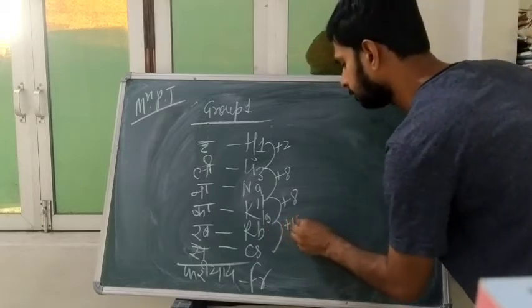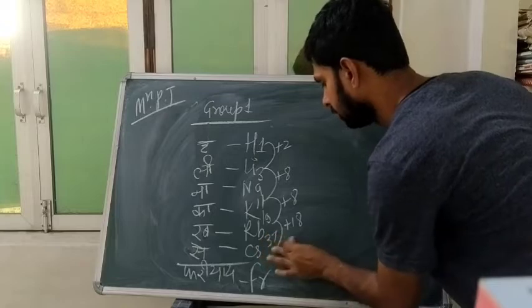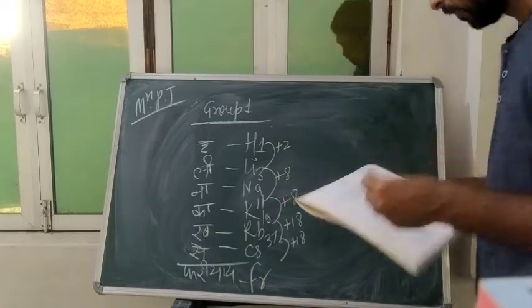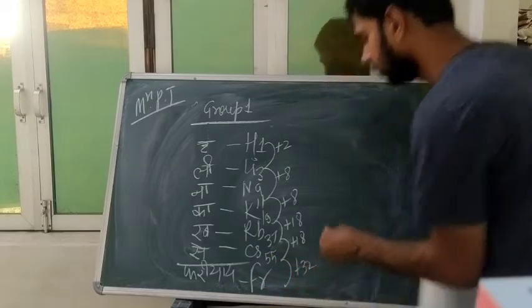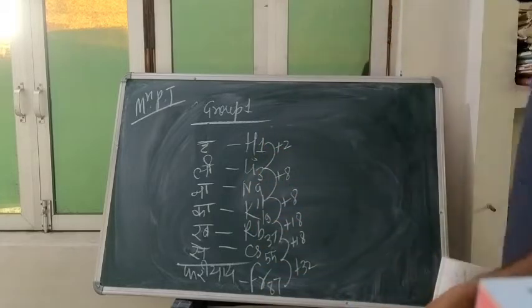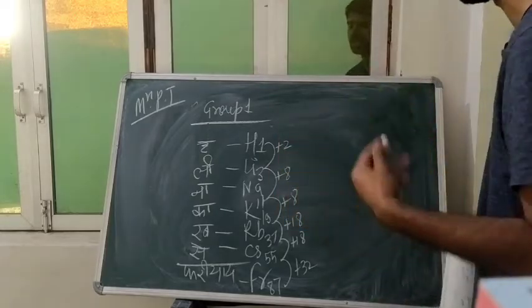Plus 18, 37. Plus 18, 55. Plus 32, 87. You can check it, but in this way you can learn and understand the whole periodic table I am telling you.